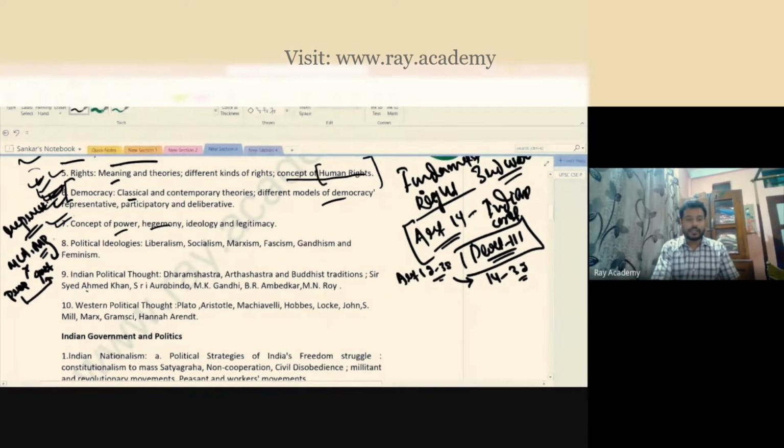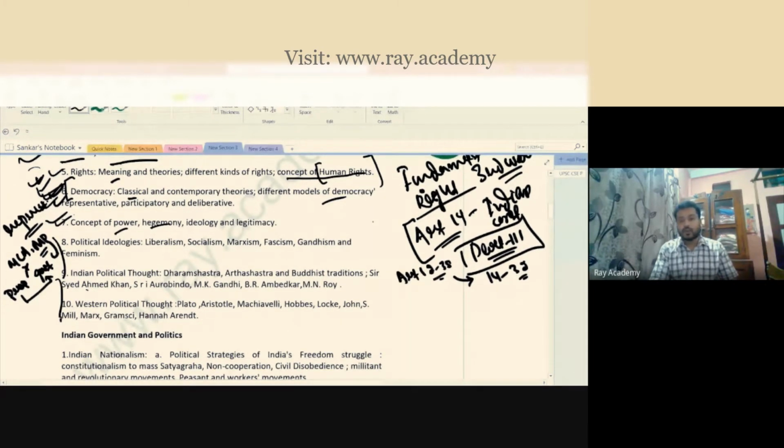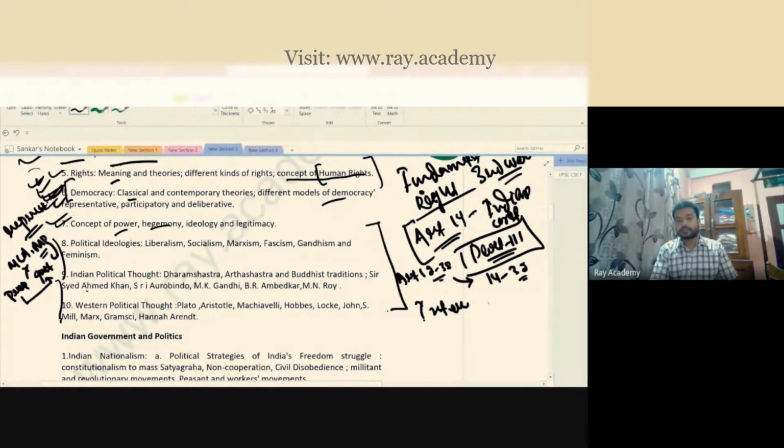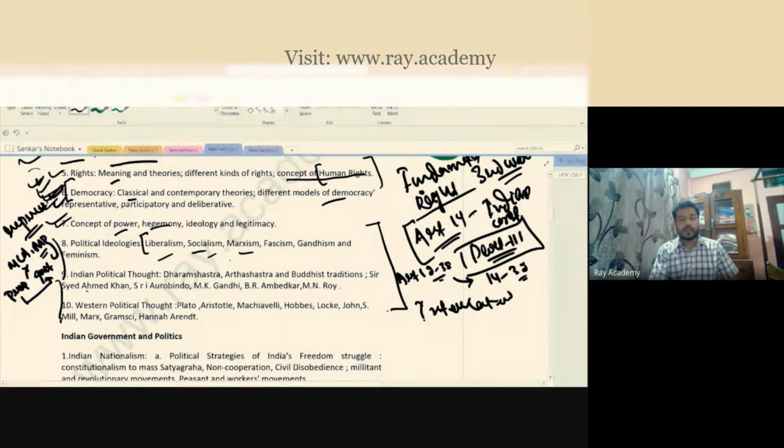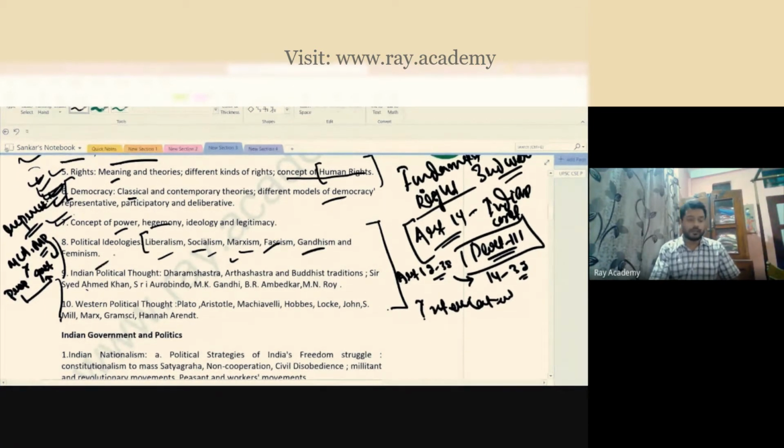So here in these last three topics, these are more common topics. Common in the sense they are interrelated. How is that so interrelated? You see, political ideology: liberalism, socialism, especially Karl Marx, and Marxism, especially Lenin, Stalin, those people. You talk about fascism, you have heard the name Hitler. Then Gandhism also, Mahatma Gandhi, and feminism as ideologies.